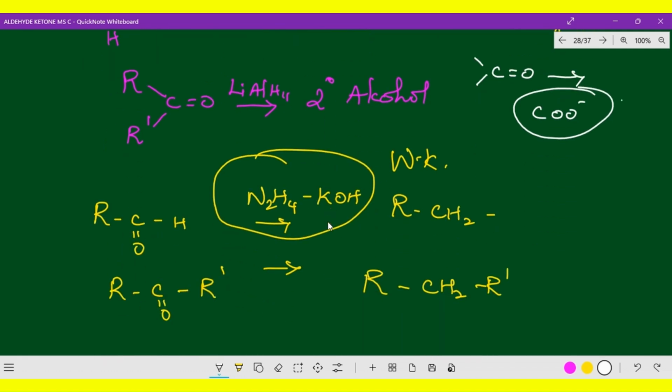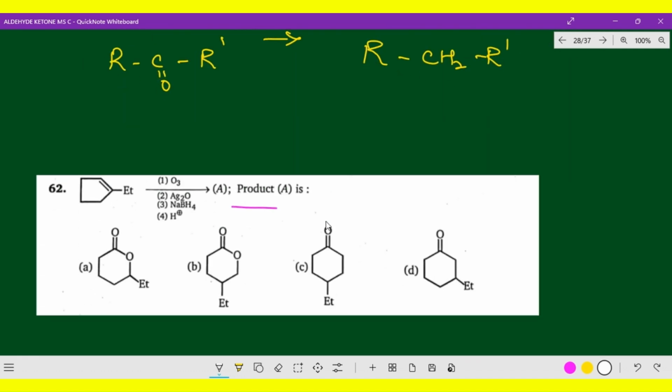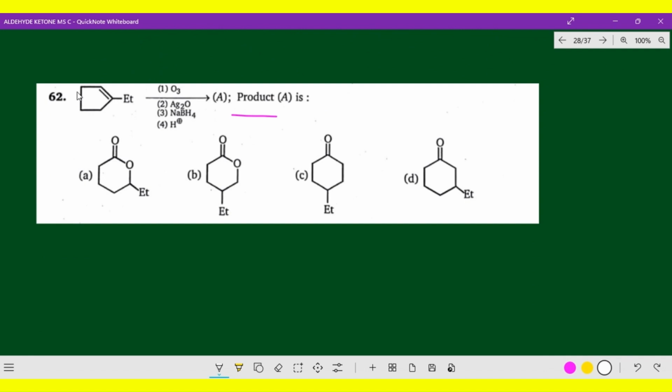The next question is available here. In this, there is an alkene which is attached with an ethyl group. The alkene reacts with these reagents: ozonolysis, Ag2O, sodium borohydride, and H plus ion, that is an acidic medium. What is the final product? That is the only question. You have to identify it among the options.